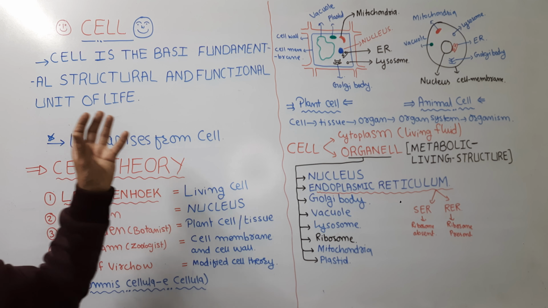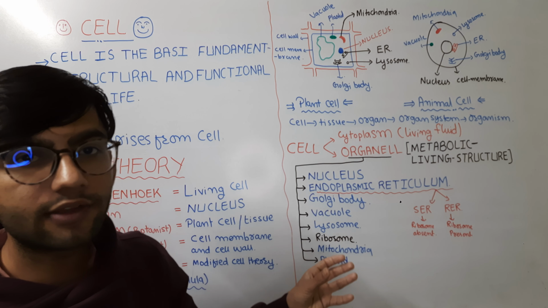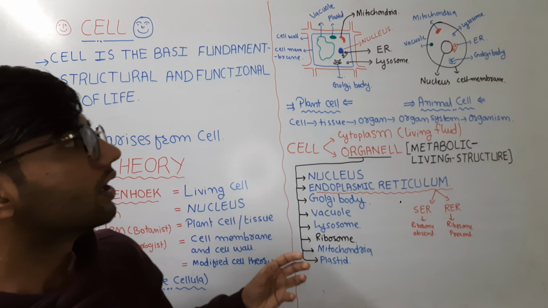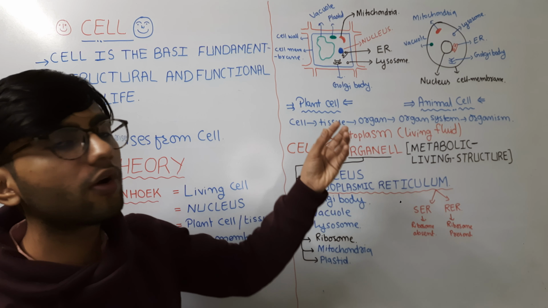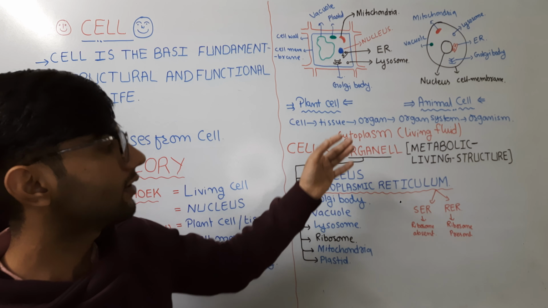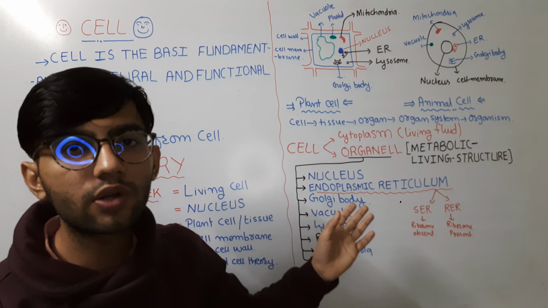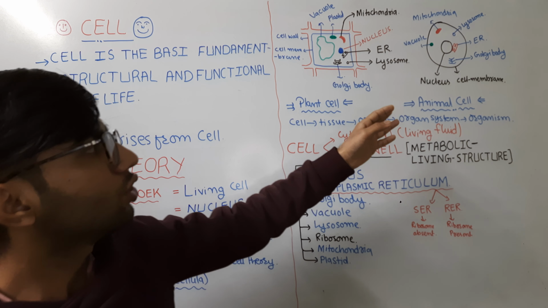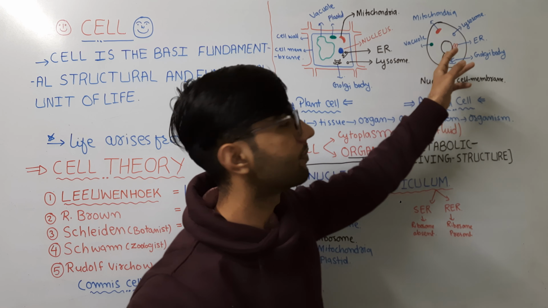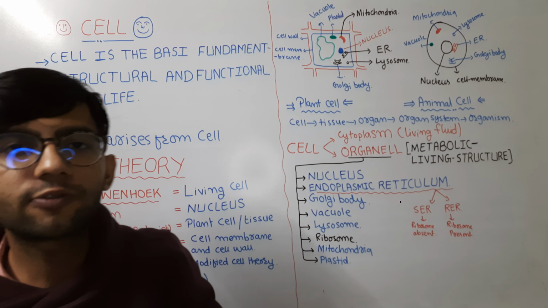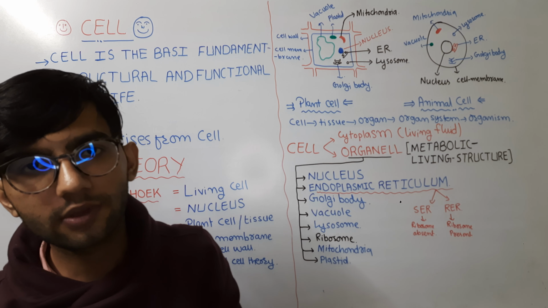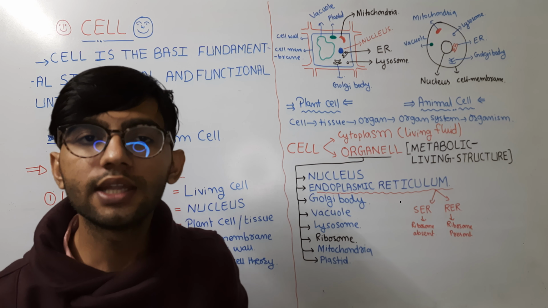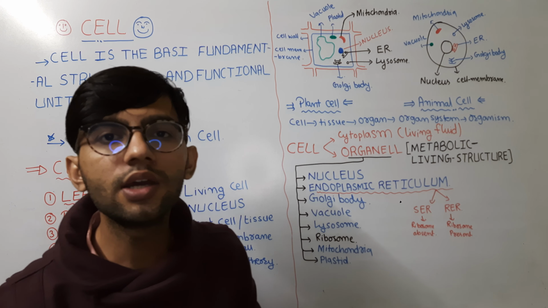So it is a general introduction about the cell, and the cell has a nucleus which controls all the activities. Nucleus is an organelle, and most of the organelles are also surrounded by a membrane, just like a cell is surrounded by a membrane. So the nucleus is also surrounded by a membrane. If that membrane is well defined, then these organisms are known as eukaryotic. If this membrane is not well defined, then these organisms are known as prokaryotic.